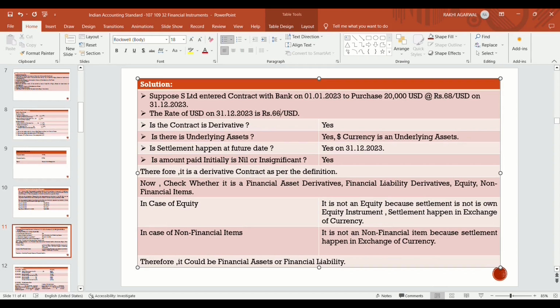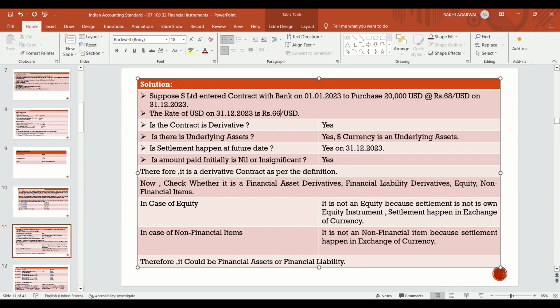Is the contract a derivative? Yes, it's a derivative because it derives its value from the underlying asset. Here, what is the underlying asset? Currency is the underlying asset, and the derivative derives its value from that currency. Does settlement happen on a future date?